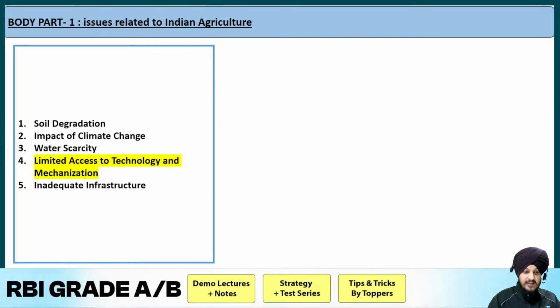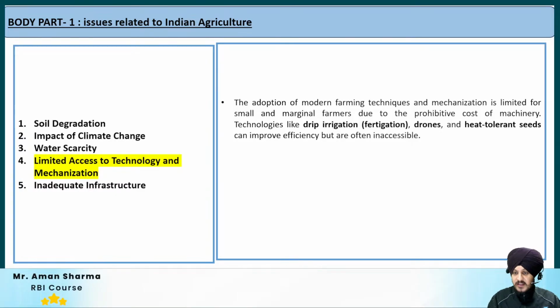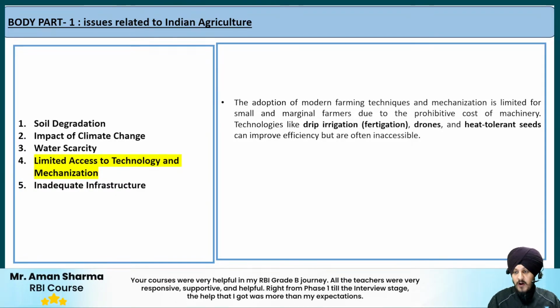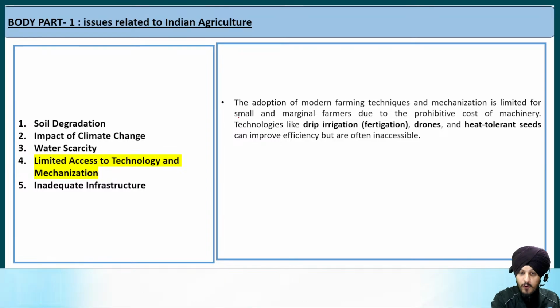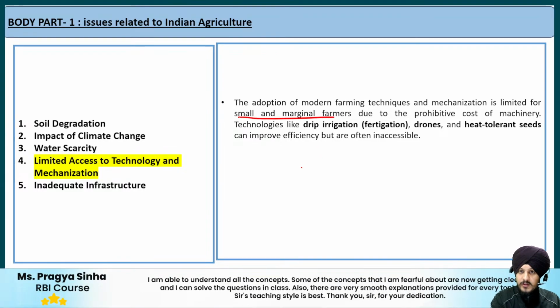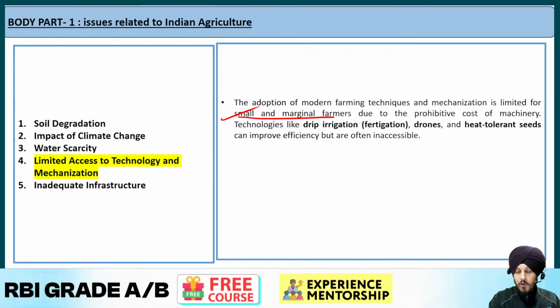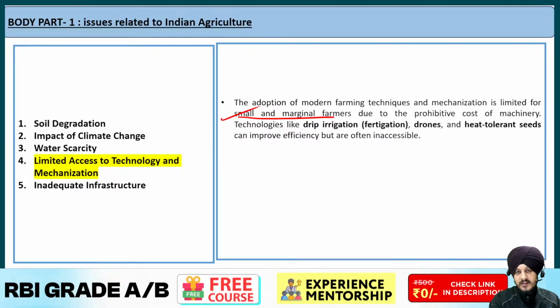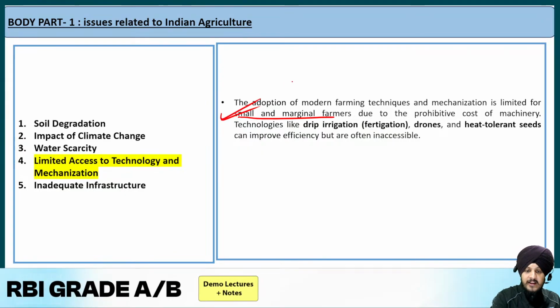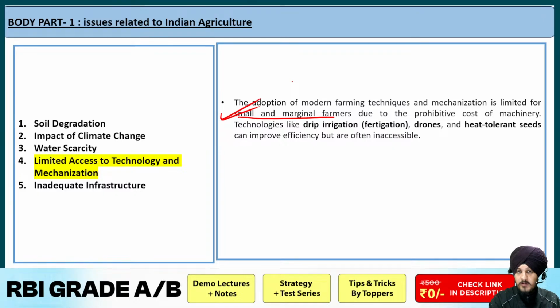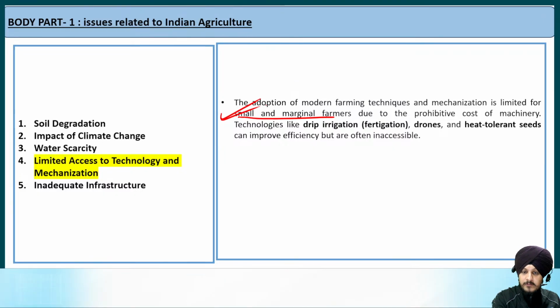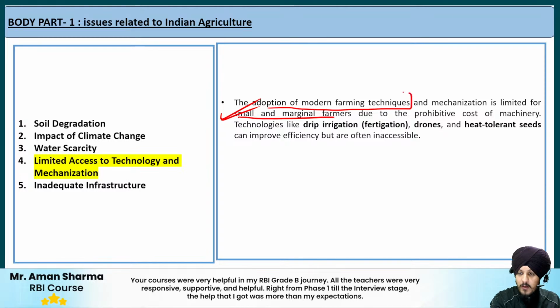The next point is regarding the limited access to technology and mechanization. This is a very significant point, because the adoption of modern farming techniques and mechanization is limited for small and marginal farmers. The rich farmers, the big farmers, can afford it. But what about the small and marginal farmers? The machinery and technology are not cheap. It is expensive. Because of the high cost, the affordability of small and marginal farmers is low, and that is why it becomes difficult for them to adopt modern farming techniques.